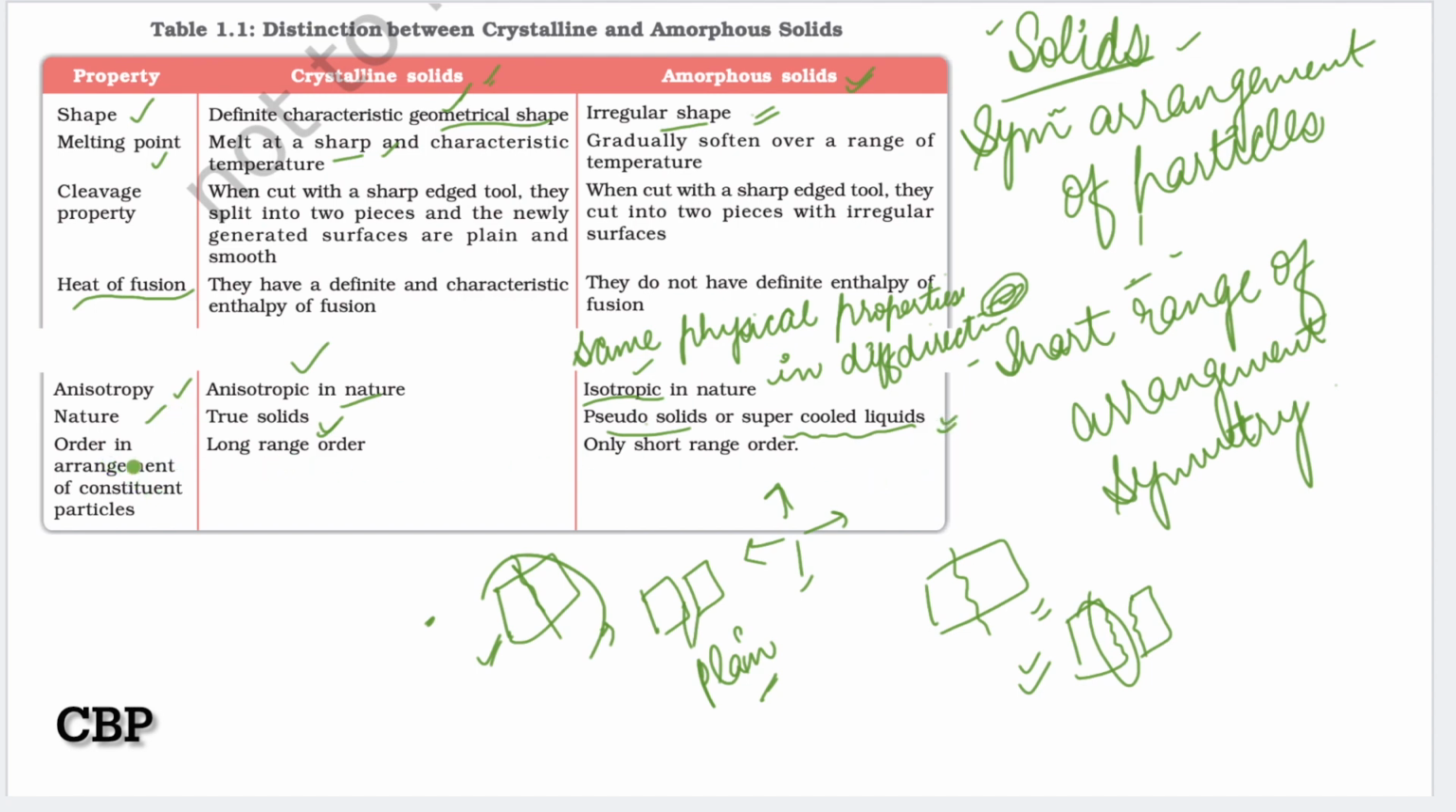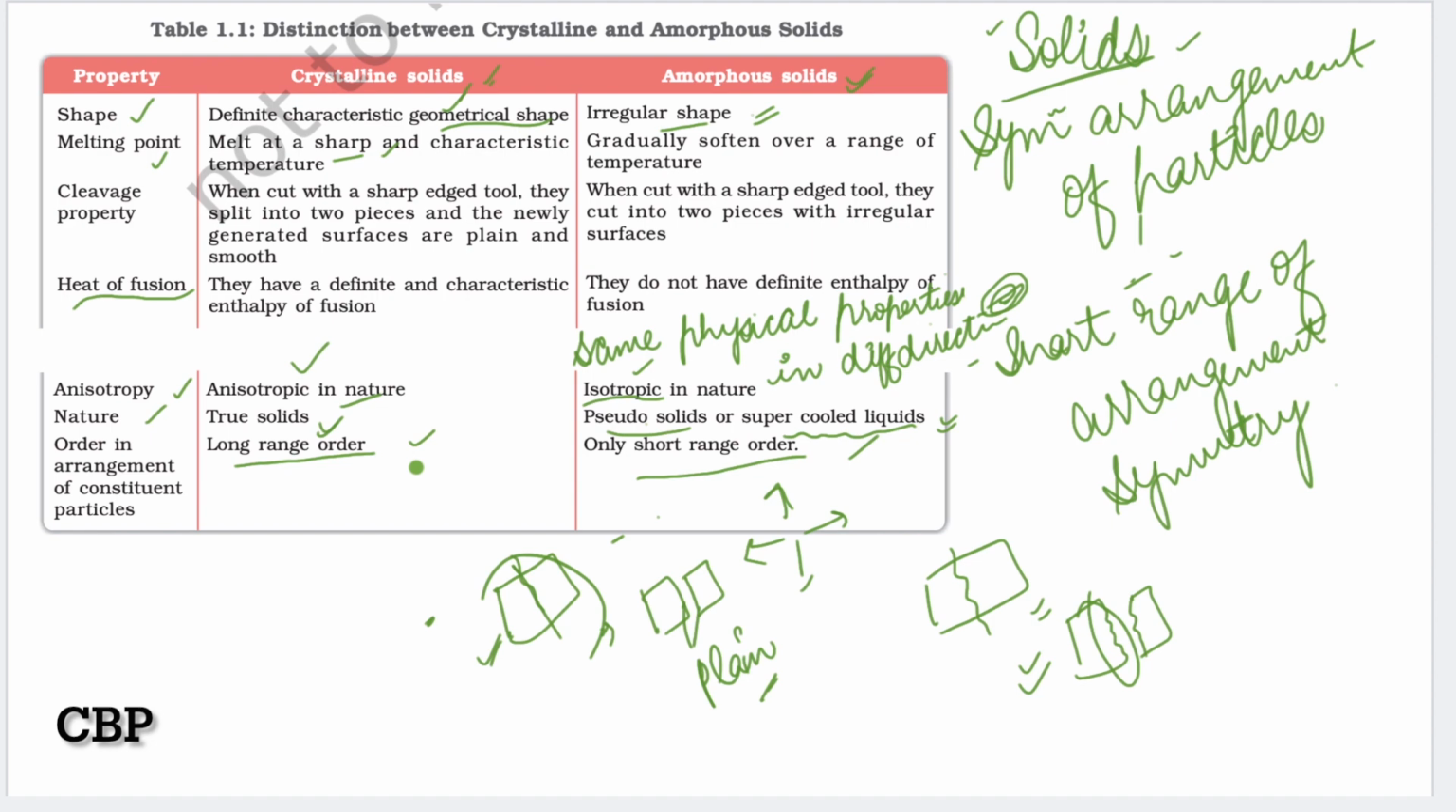And the last one is order in arrangement of constituent particles, meaning how the particles are arranged. Amorphous solids have only short range order, meaning order is present only over a short range, and in crystalline solids there is long range order, meaning the symmetry changes only after a long range. But in case of amorphous solids, the symmetry changes after a short range. That's why amorphous solids are known as short range order and crystalline solids as long range order.